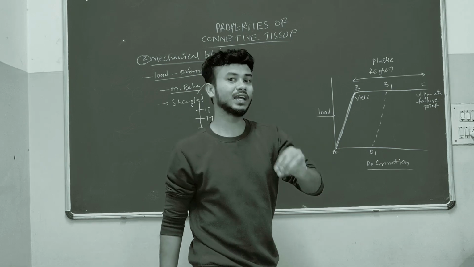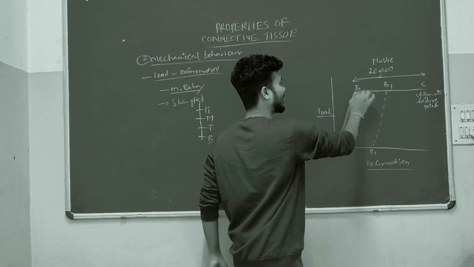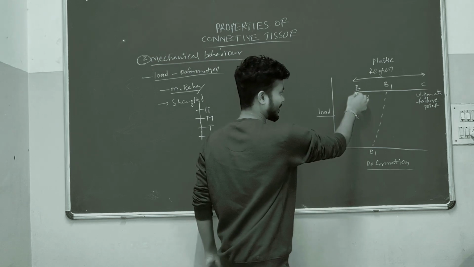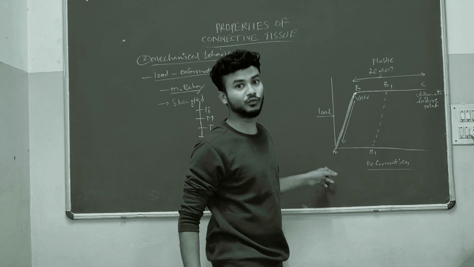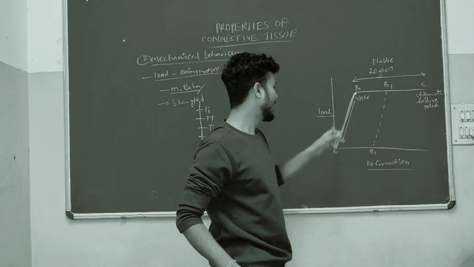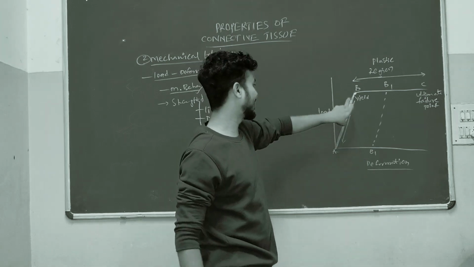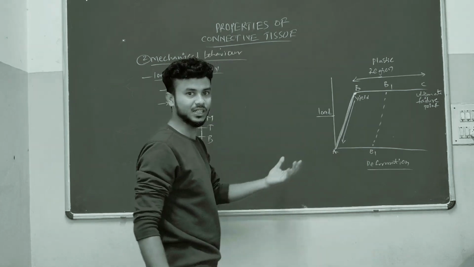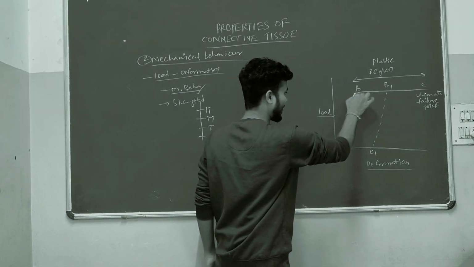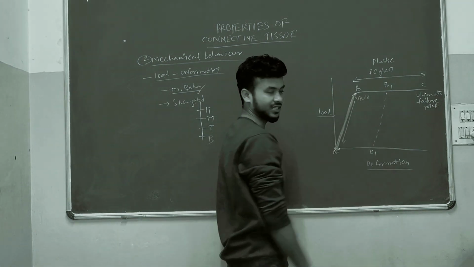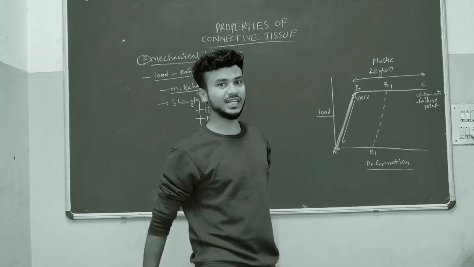But the deformation is temporary, because if you remove the load, from B back to point A the deformation will come down to the normal state. That means it is the elastic range of that tissue or structure. So A to B, this straight line, is the elastic range of the structure. The structure will deform, but with a temporary deformation.